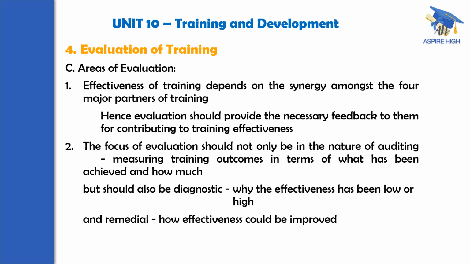That of course can simply be measured with the post-training performance of the employees after coming back from the training. But that alone is not enough. If the effectiveness is high, why? Is it because of the right match, or should the credit go completely to the faculty? Like that, we have to analyze why, if the effectiveness is low, where things went wrong, and after that, what the remedial measures are. Not just diagnosing, but what the remedial measures are. How could effectiveness be improved?